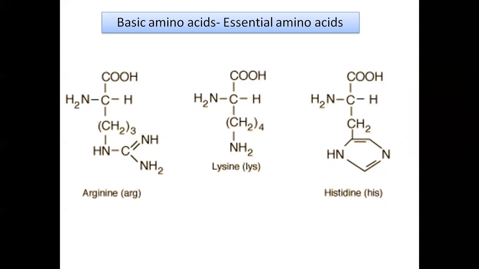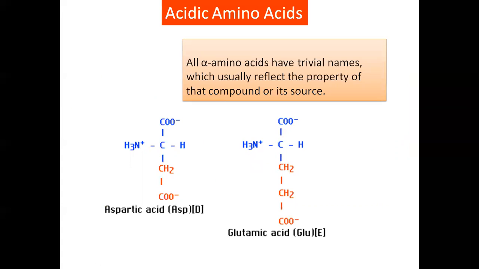These are the examples for acidic amino acids which contain one more carboxylic group in their structure. Aspartic acid and glutamic acid are examples for the acidic alpha amino acids where the R group contains CH2 C double bond OH. Here also it contains a C double bond OH group. Means these are the examples for acidic amino acids.